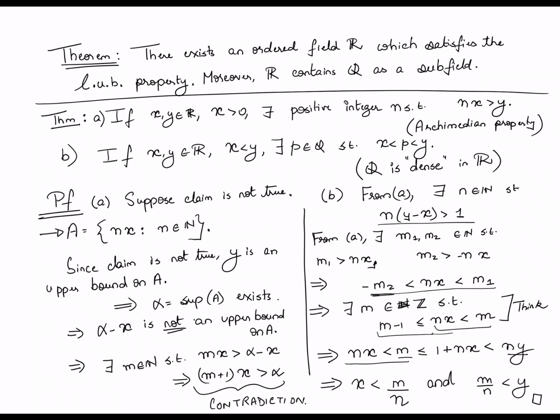All right. So that is the first main result that I wanted to highlight as a consequence of the fact that R satisfies the LUB property. There is now one more result that I'm going to prove, which is further an illustration of the power of the LUB property.